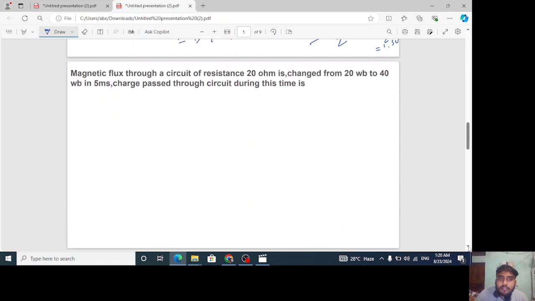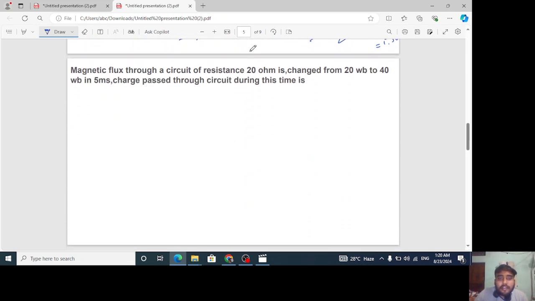Now come to the next question. Magnetic flux through a circuit of resistance 20 ohm is changed from 20 Weber to 40 Weber in 5 ms. The charge passed through the circuit during this time is what it is asking. The charge passed through the circuit during this time period.